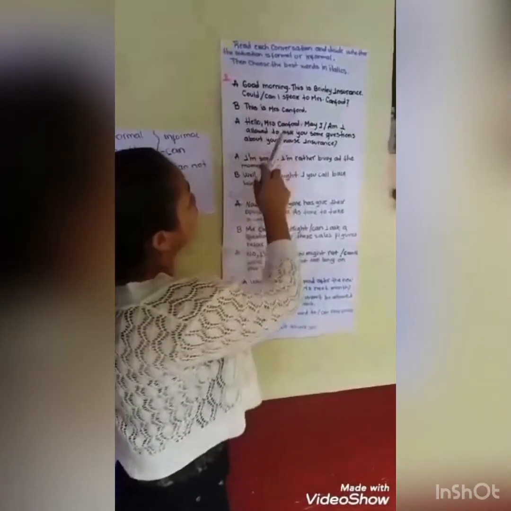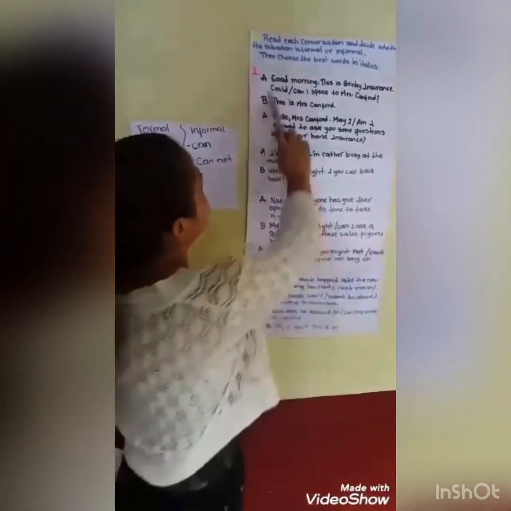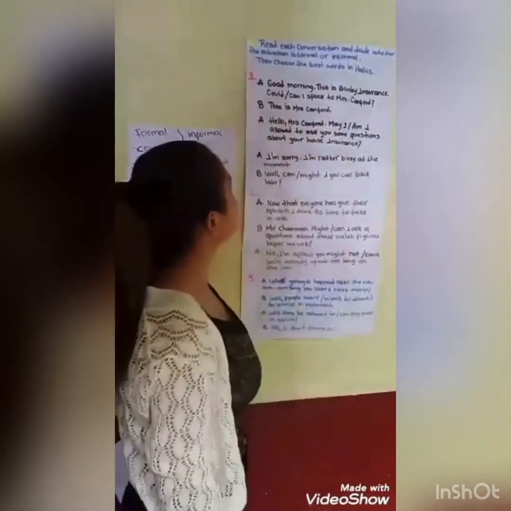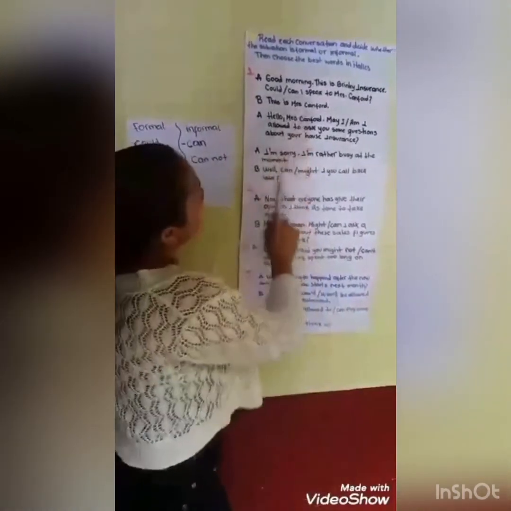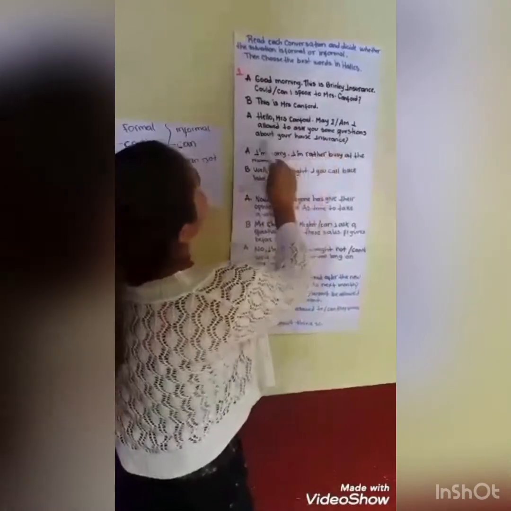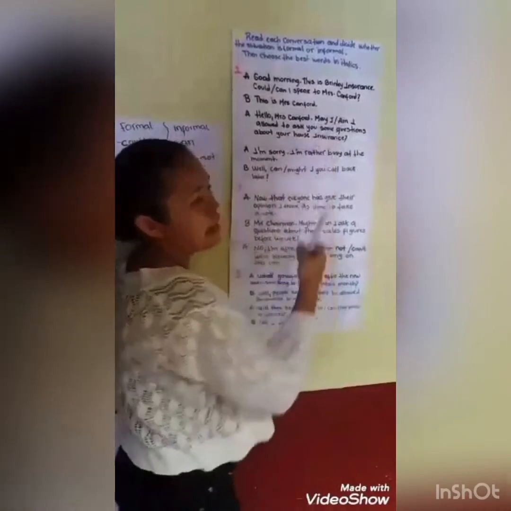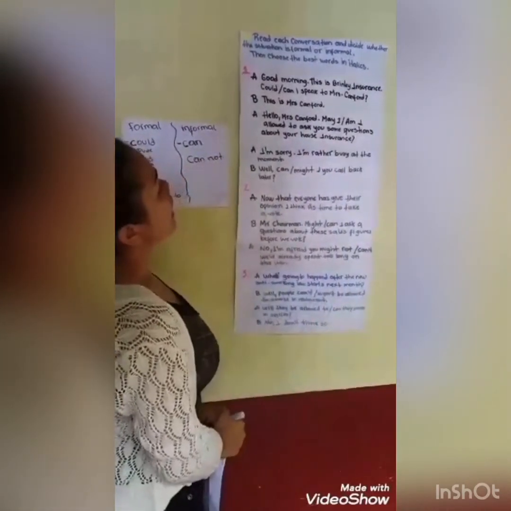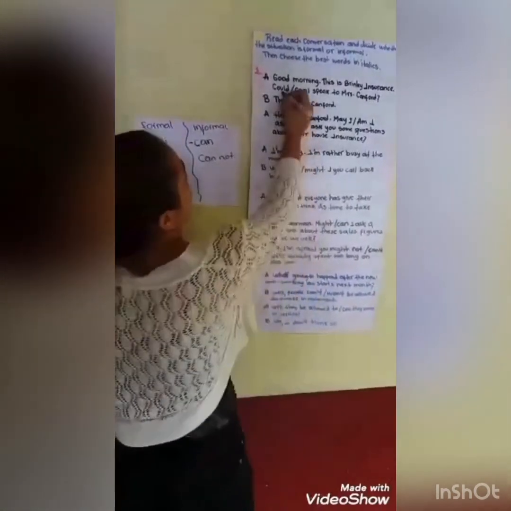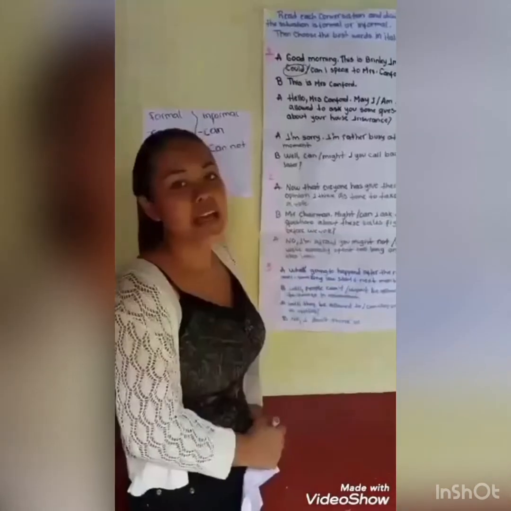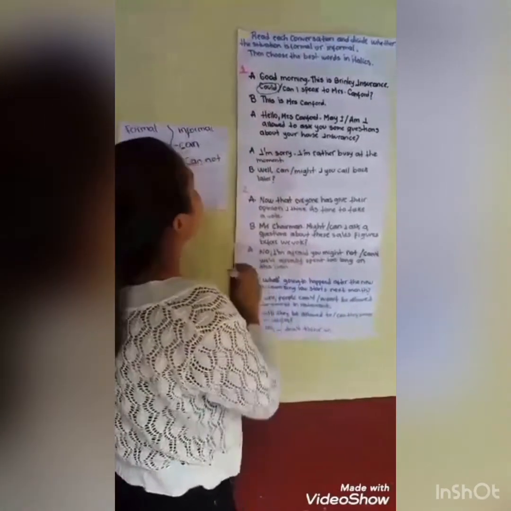Read each conversation and decide whether the situation is formal or informal. Then choose the best word in the list. Okay, exercise 1. "Good morning. Could or can I speak to Mr. Camphor?" The correct option in this sentence is could, and the situation is formal.